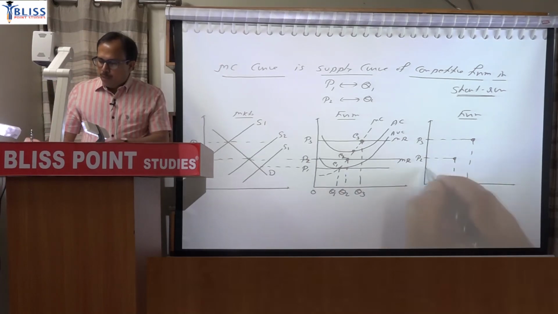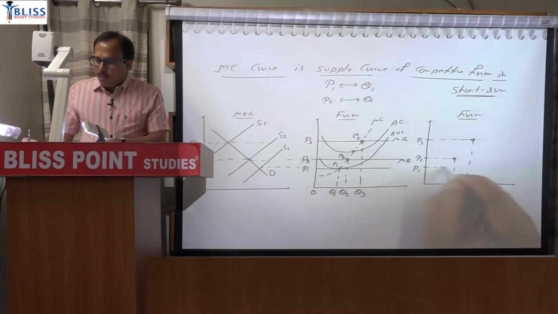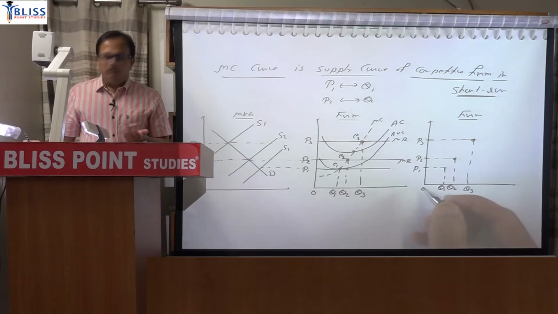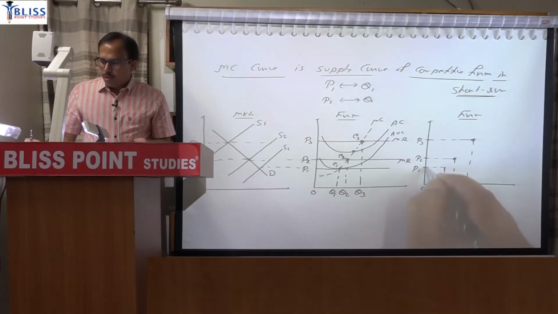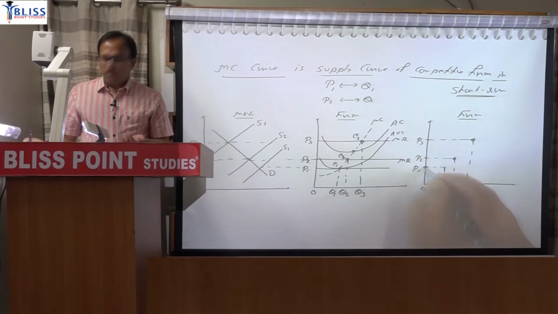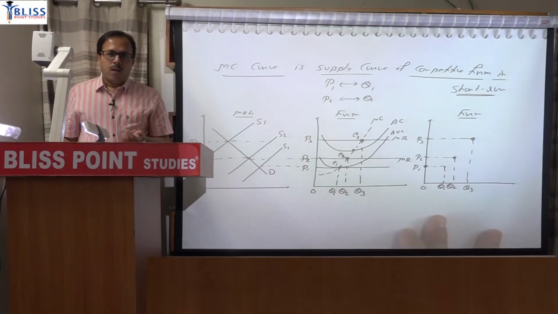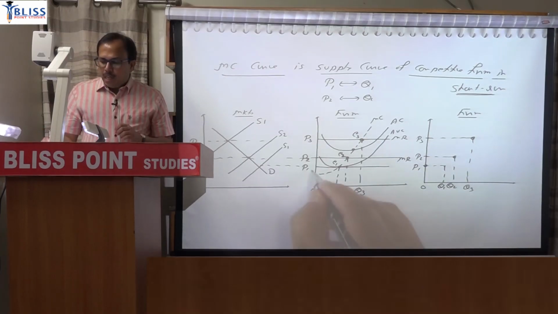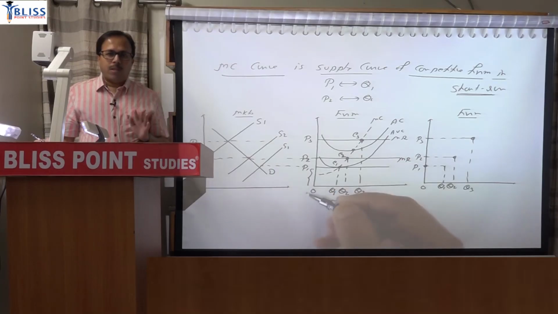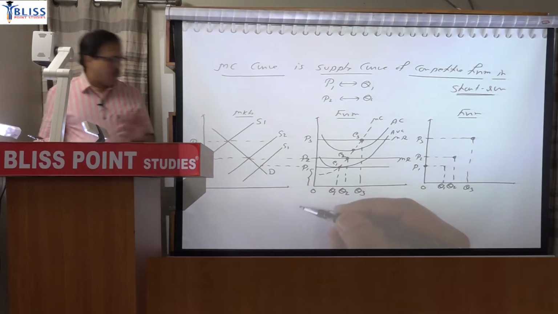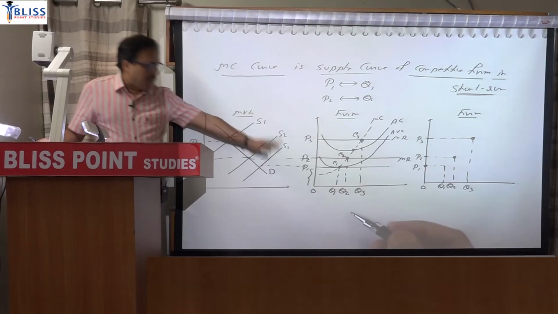So at price P1, firm may supply this quantity Q1, may not supply. May not supply means quantity is 0, so 0 will be here. But certainly at any price lower than P1 there will be no supply, because there will be operating loss.